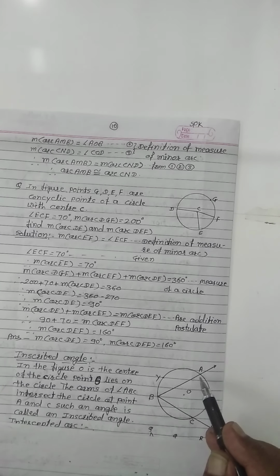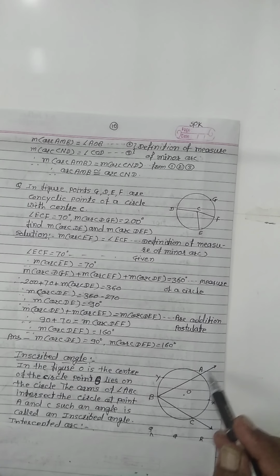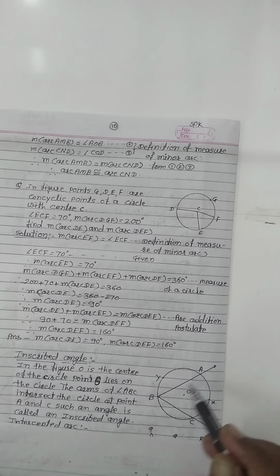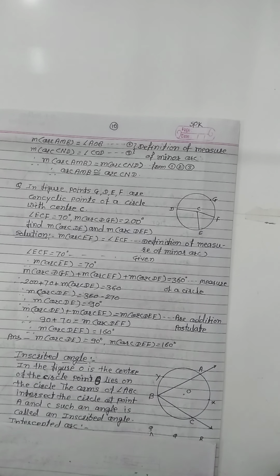Now this arc AYC inscribes this angle ABC. The vertex of this angle lies on the circle and the endpoints of the arc lie on each side of the angle. This angle is called an inscribed angle.